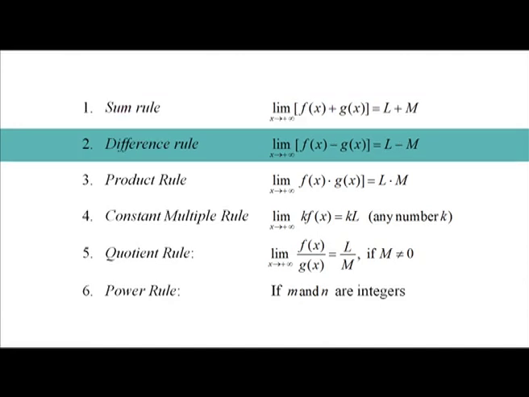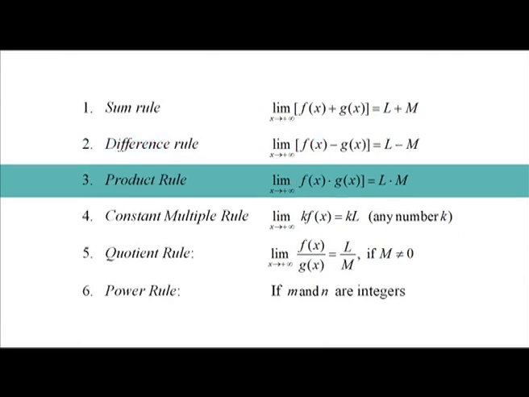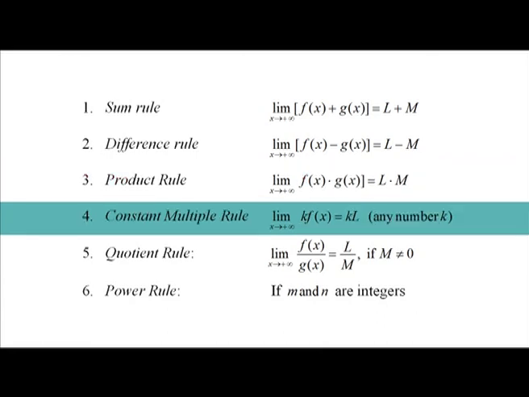Difference rule: limit x going to plus infinity f of x minus g of x is equal to L minus m. 3. Product rule: limit x going to plus infinity f of x into g of x is equal to L into m. 4. Constant multiple rule: limit x going to plus infinity k into f of x is equal to k into L for any number k.